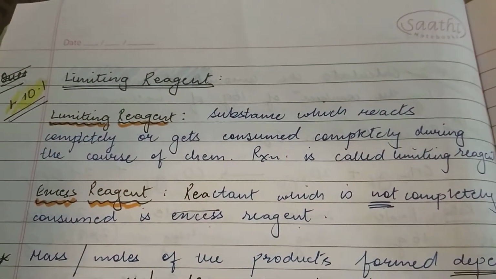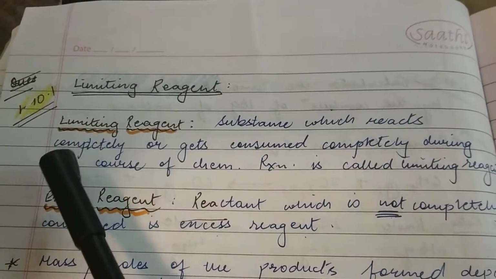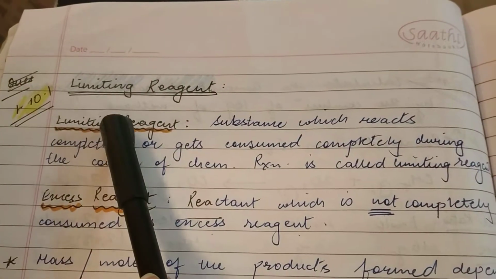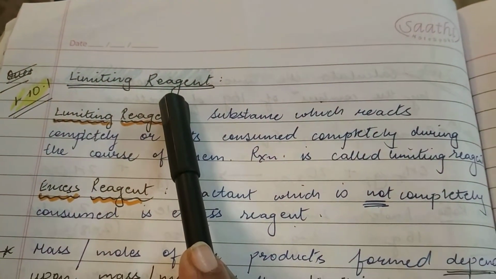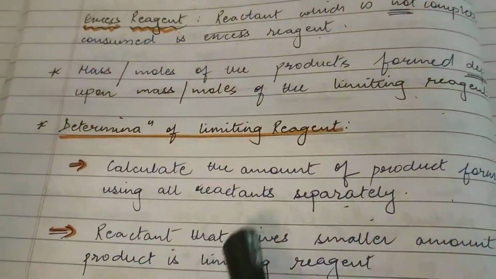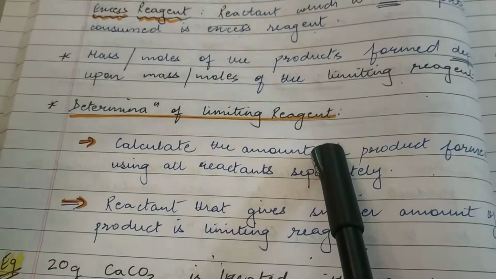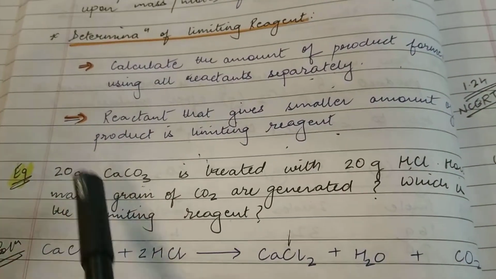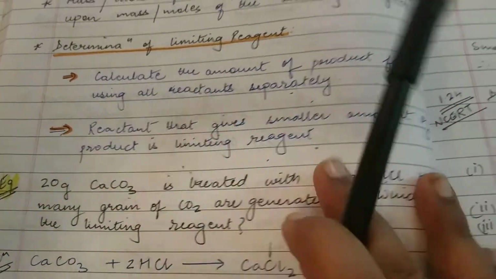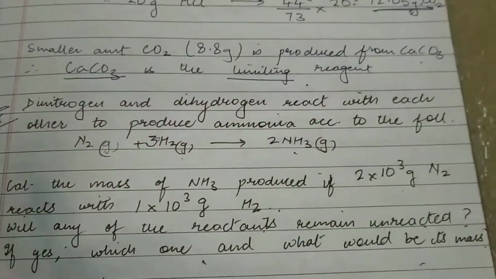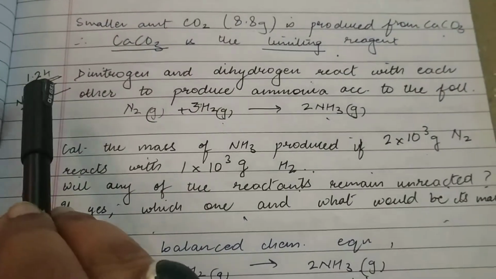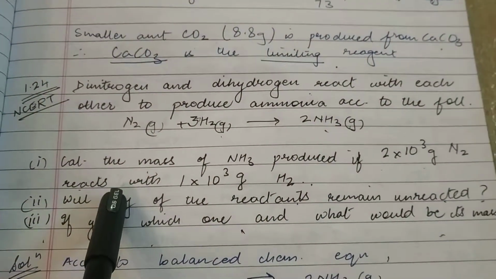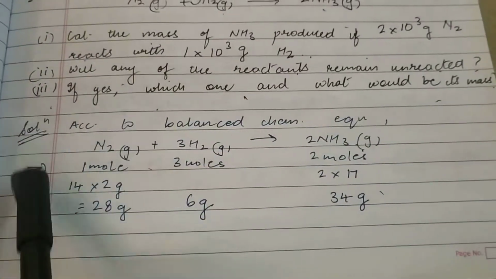Students, in the previous session, I had discussed Article 1.10.1 with you all, and that is given in your NCERT. I had explained clearly the concept of limiting reagent and how, in these two simple steps, we determine the limiting reagent in a given chemical reaction, and then I had explained the questions that could probably be asked on limiting reagents. Apart from that, students, if you remember, I had given you one question, question number 1.24 from your NCERT, to be solved by you all, and I had given you the leading hint.